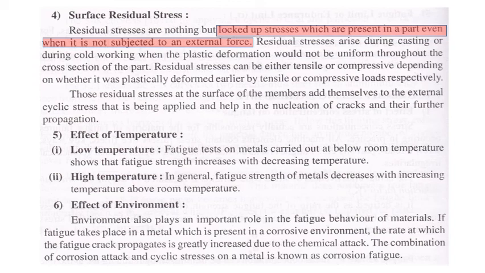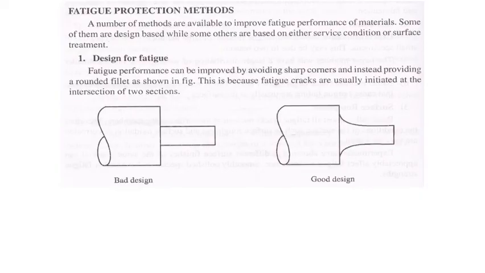If there is a corrosive environment, the material will get corroded at the surface, and those corroded surfaces will act as points of initiation of micro cracks. So these are the six points one has to keep in mind while designing a component for fatigue strength.